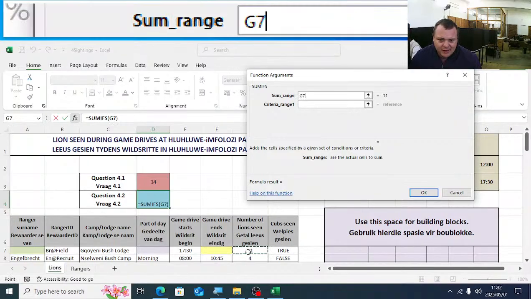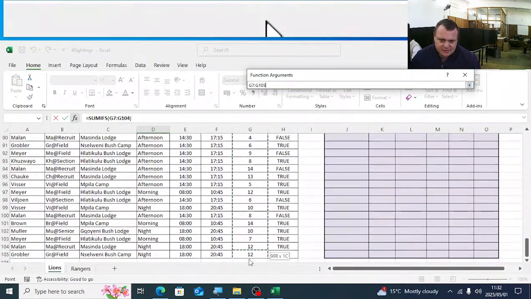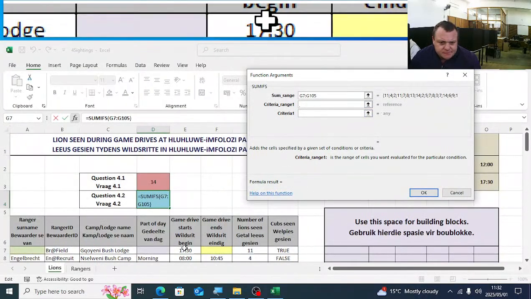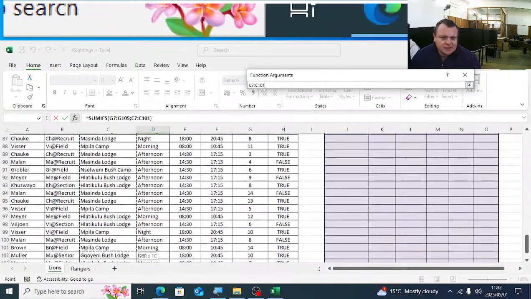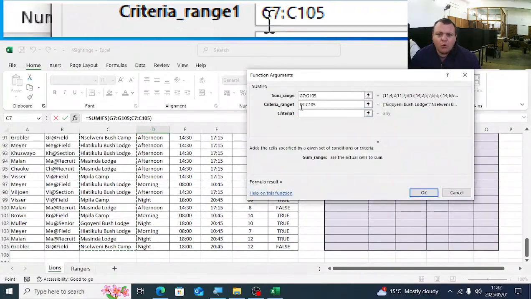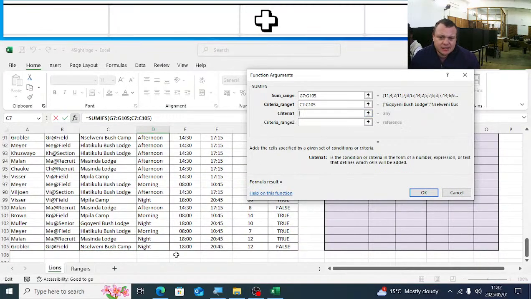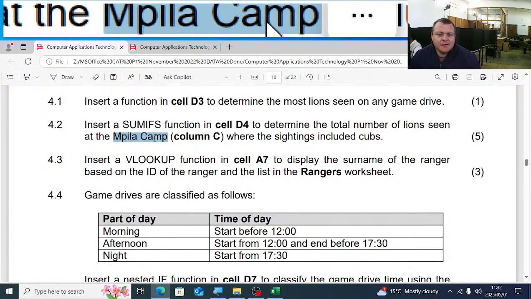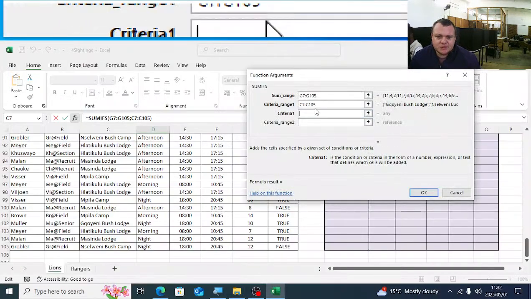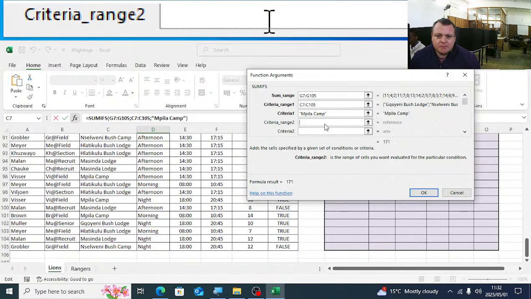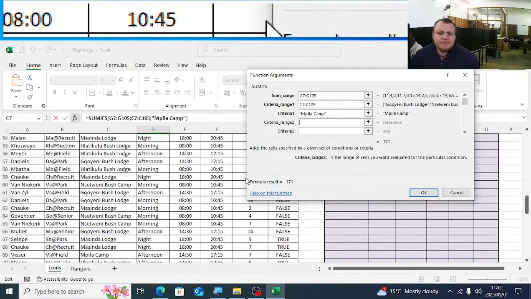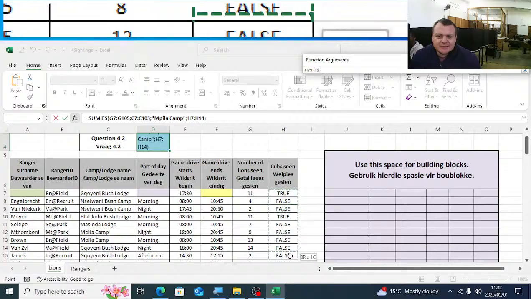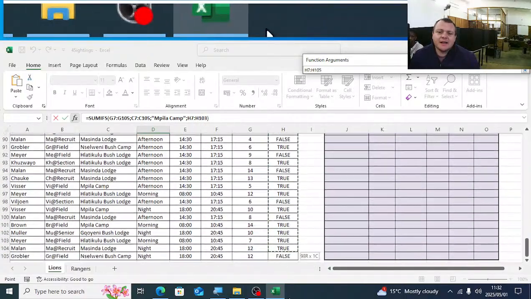The first criteria is that it is from that lodge. So we have the criteria 1 range C7 to C105, and the camp will be Mpila camp. The second option is cubs seen, that is true.